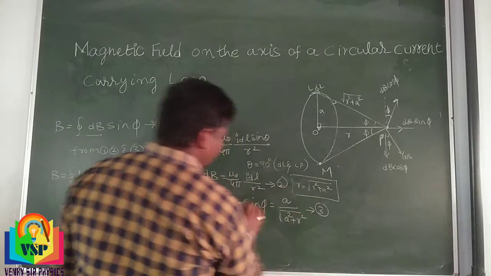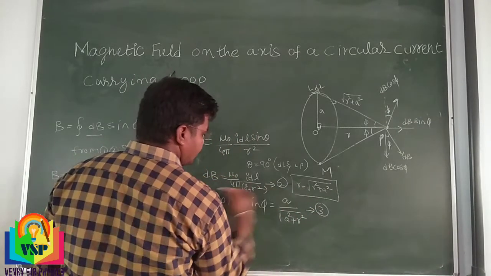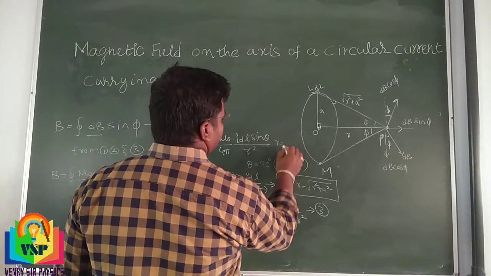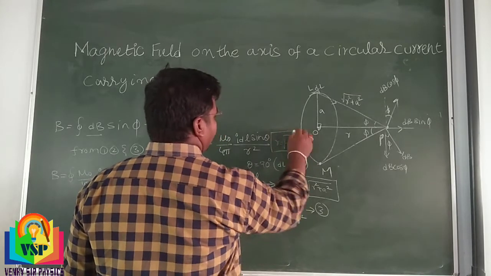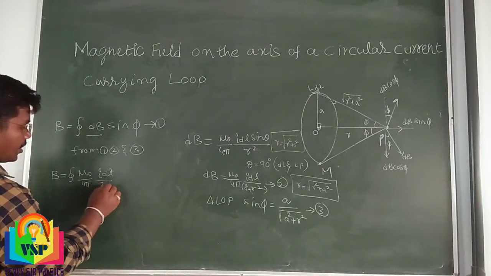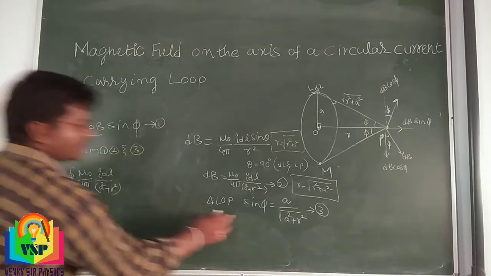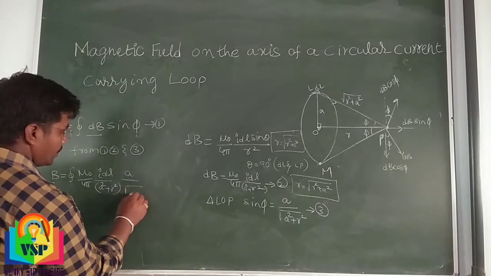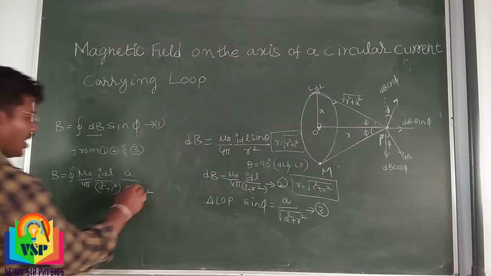Here r is equal to, in this case, root of a square plus r square. By substituting this, we get the denominator a square plus r square. Then sin phi means a divided by root of a square plus r square.